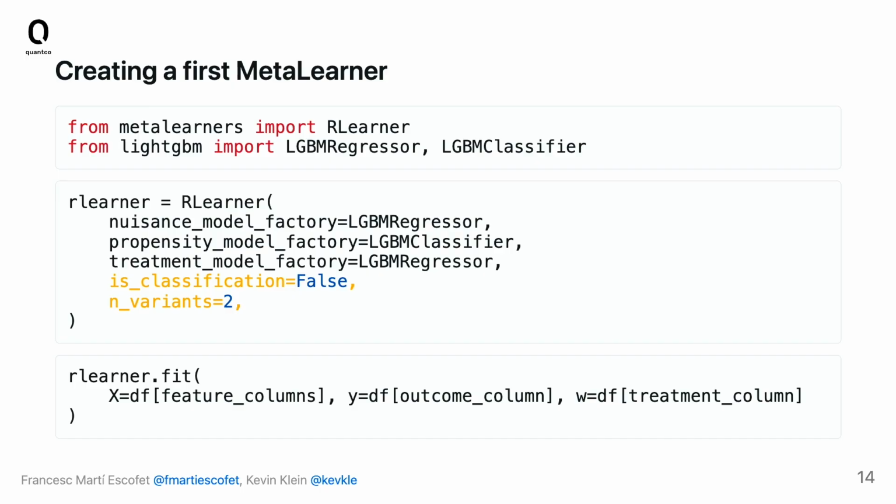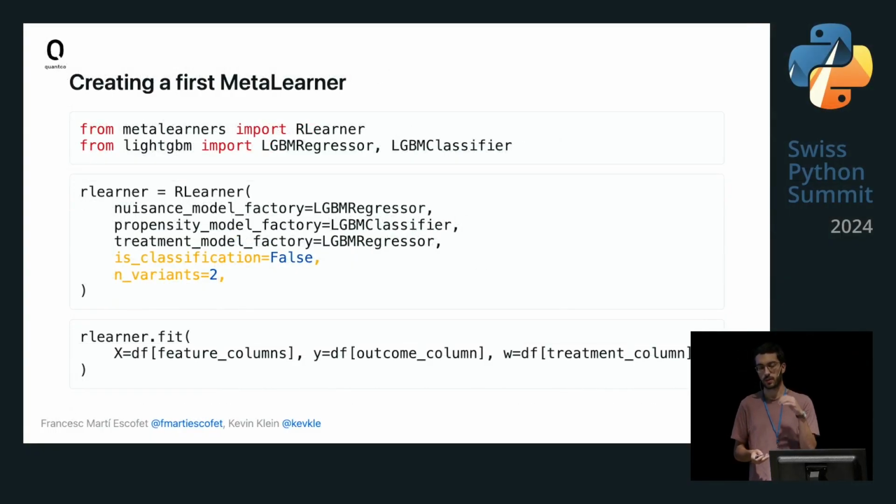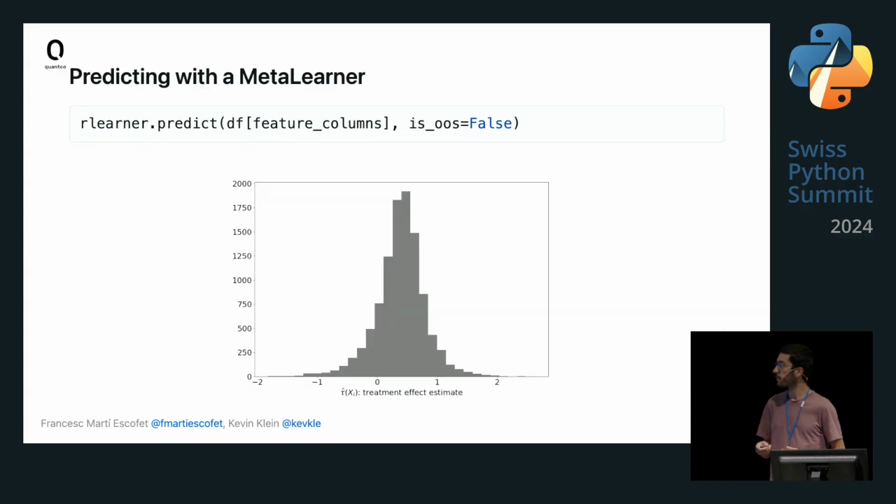And this probably reminds you of any scikit-learn model or similar, which is one idea that we had when implementing the library: to make it easy for users that already know these machine learning models to use it. But the main difference here is that besides having to pass the X, which are the features, and the Y, which is the outcome column, the GPA in our case, we also need to pass the W, which is the treatment. This is because meta-learners receive all three inputs, and they need all of them to compute our CATE estimates. And then we can just call predict, as you would do with a scikit-learn model, and this meta-learner provides us with some CATE estimates of our data.